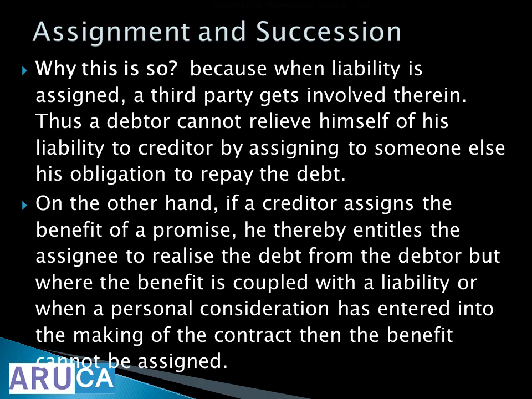Why is this so? Because when liability is assigned, a third party gets involved therein. So a debtor cannot relieve himself of his liability to the creditor by assigning to someone else his obligation to repay the debt. On the other hand, if the creditor assigns the benefit of a promise, he thereby entitles the assignee to realize the debt from the debtor. But where the benefit is coupled with a liability, or when a personal consideration enters into the making of a contract, then the benefit cannot be assigned.